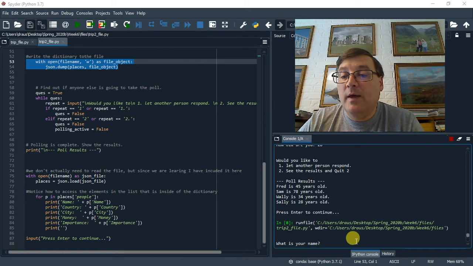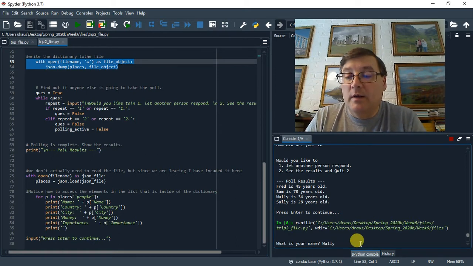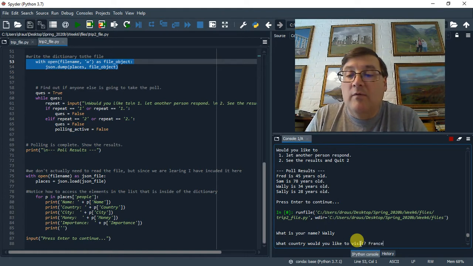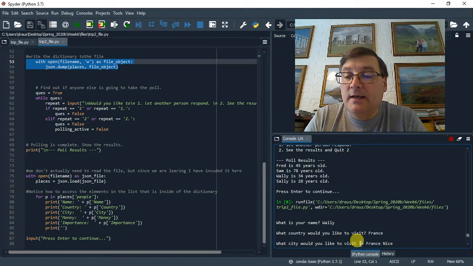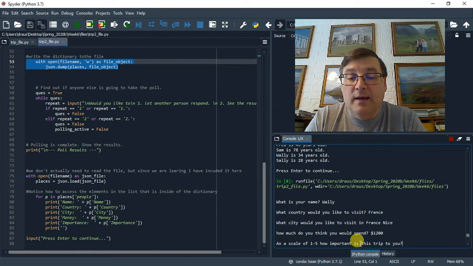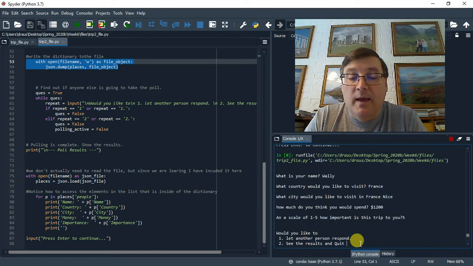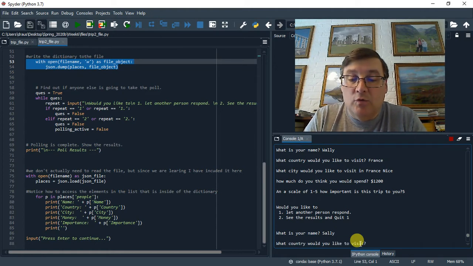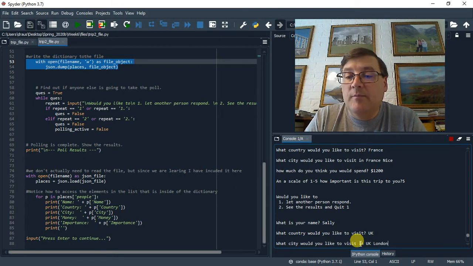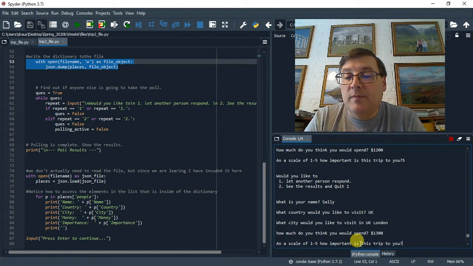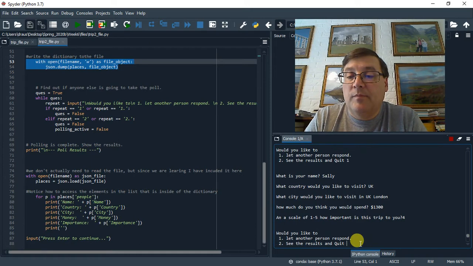Move me back up out of the way. Where are we going to send Wally? Let's send Wally to, I don't know, France. Let's send him to Nice, and he's going to spend $1,200, and he really wants to go. And we'll let another person respond. Sally, she wants to go to the UK, and she wants to go to London, and she's going to spend $1,300, and she's a little less excited to go. And let's see the result.